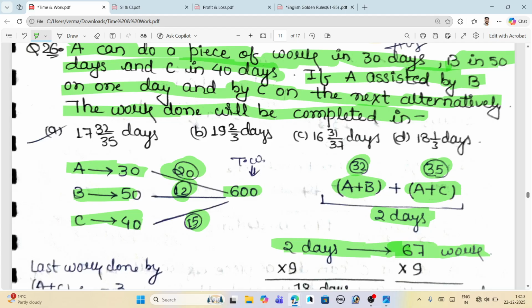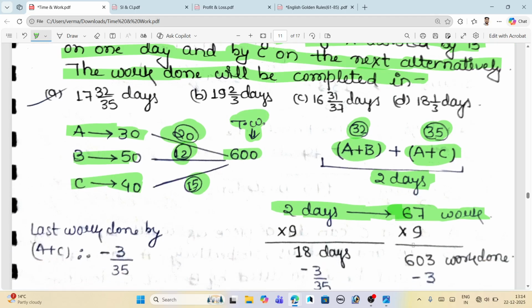Okay, now our task is to get closer to 600 because the total work is 600. So what we can do is multiply by 9. When you multiply by 10, we have to only look at the work part.